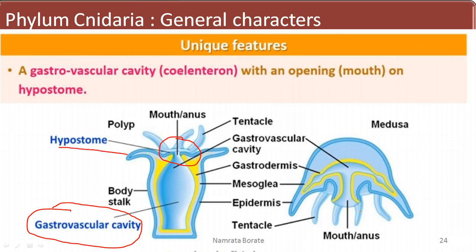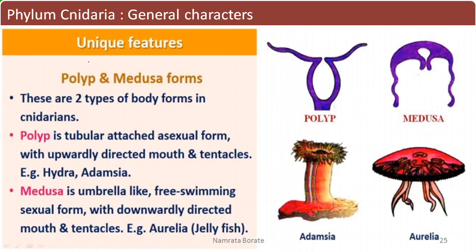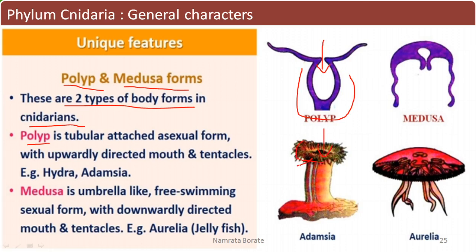Next is the third unique feature: the polyp and medusa forms. These are the two types of body form in cnidarians. What is a polyp? A polyp is a tubular, attached, asexual form with an upwardly directed mouth, and there is a presence of tentacles.